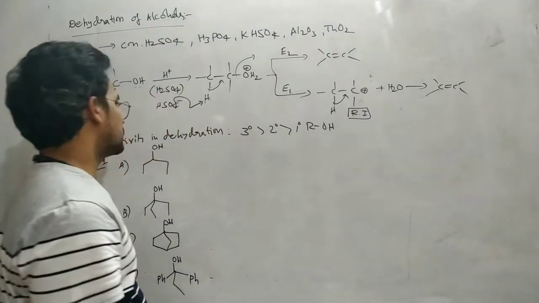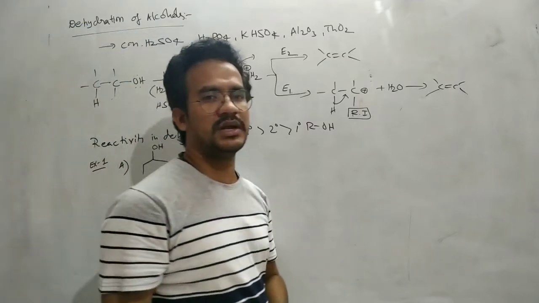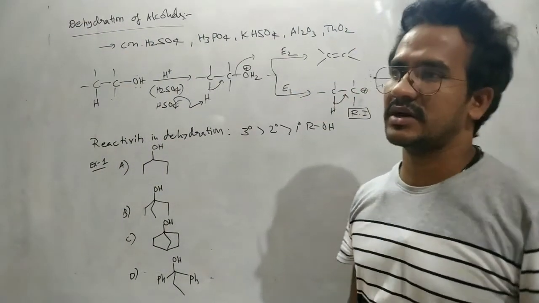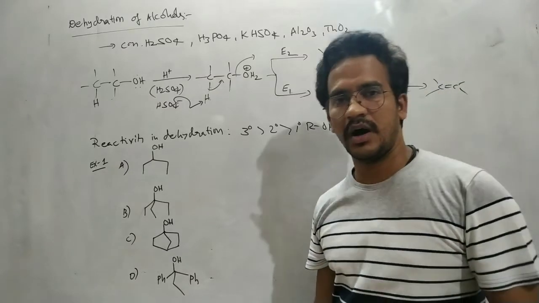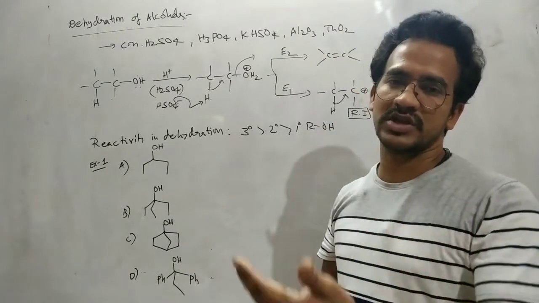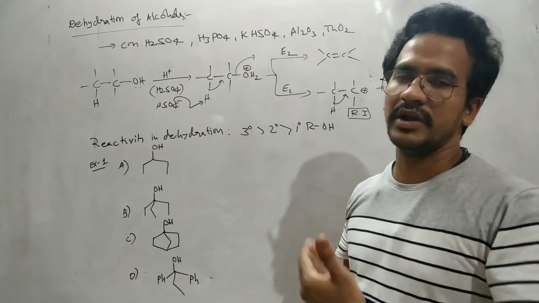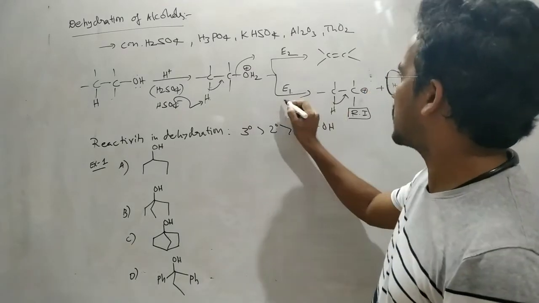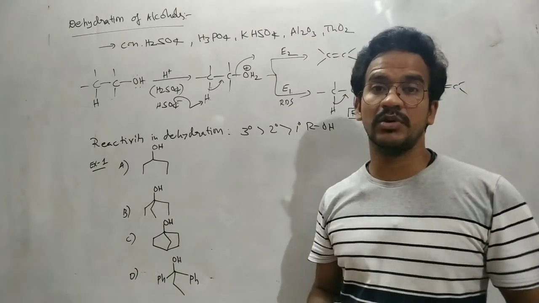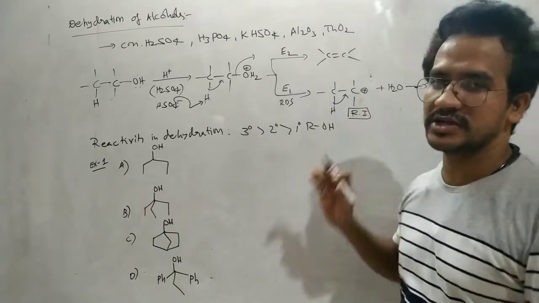Now, what is the reactivity of the alcohols in a dehydration process? Based on the stability of the carbocation, we can say the reactivity of the alcohols in the dehydration process. Alcohols which can produce a more stable carbocation are readily involved in dehydration, because the formation of the carbocation is the rate determining step, the slow step. The higher the stability of the carbocation, the more the rate of the overall reaction increases.